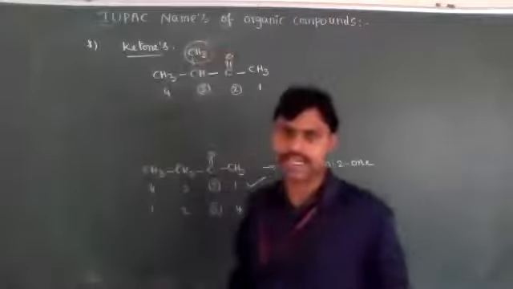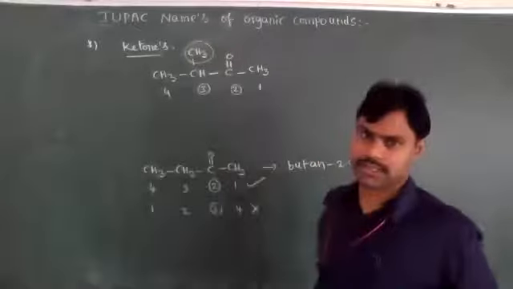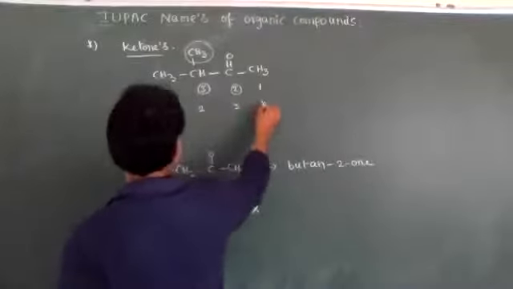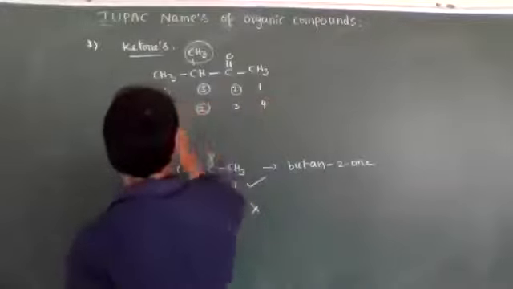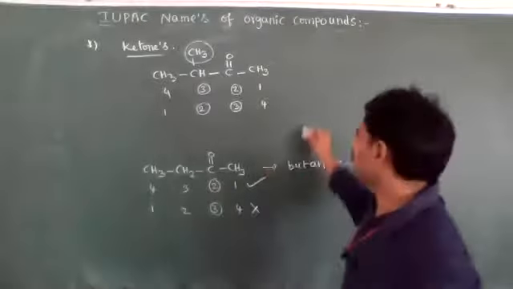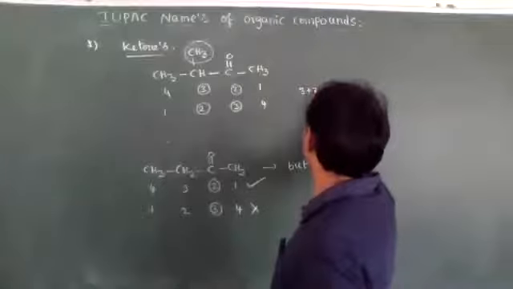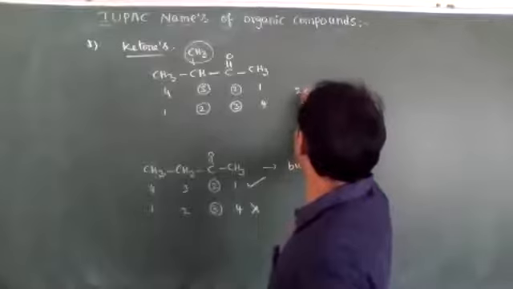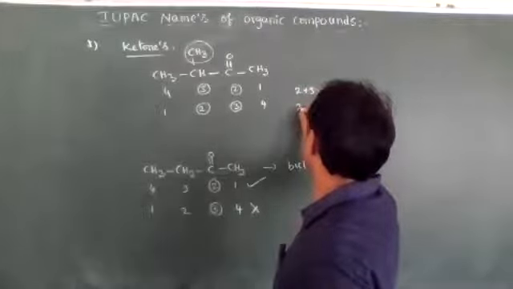Now 3 plus 2 is equal to 5, and the other way 2 plus 3 is also equal to 5.